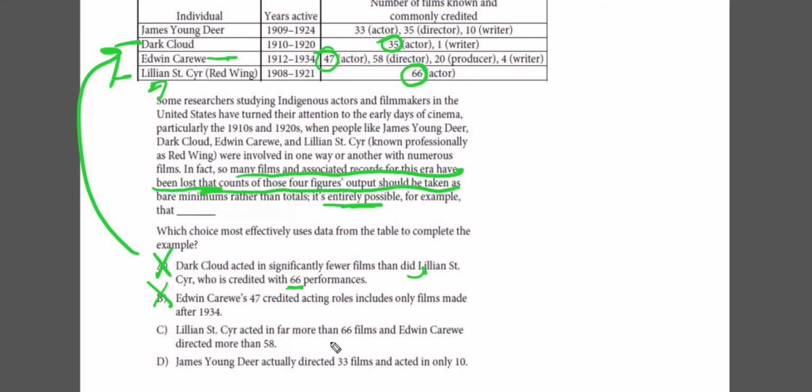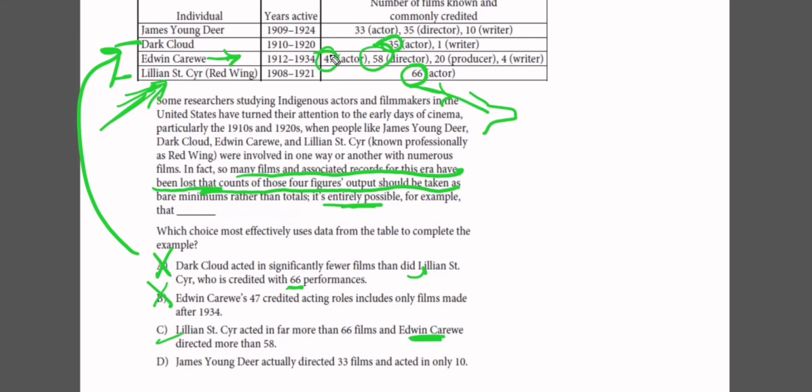C says here, Lillian acted in far more than the 66 films, and Edwin Carewe directed more than 58. So the example may be that Lillian acted in more than 66, and Edwin Carewe also directed more than 58.